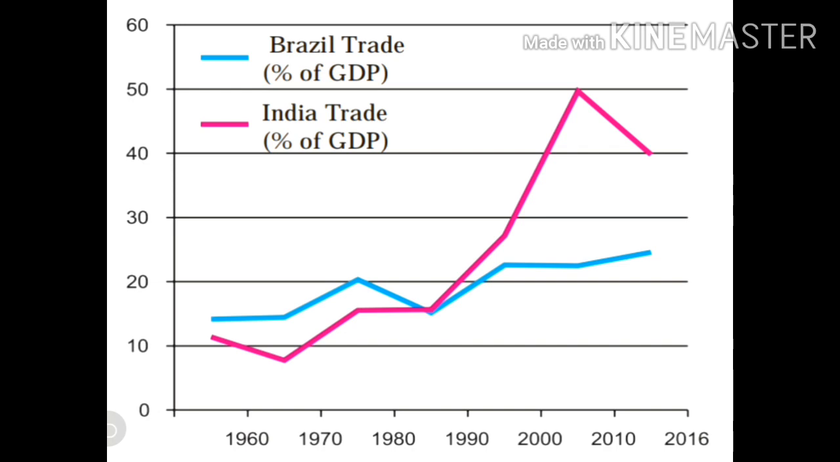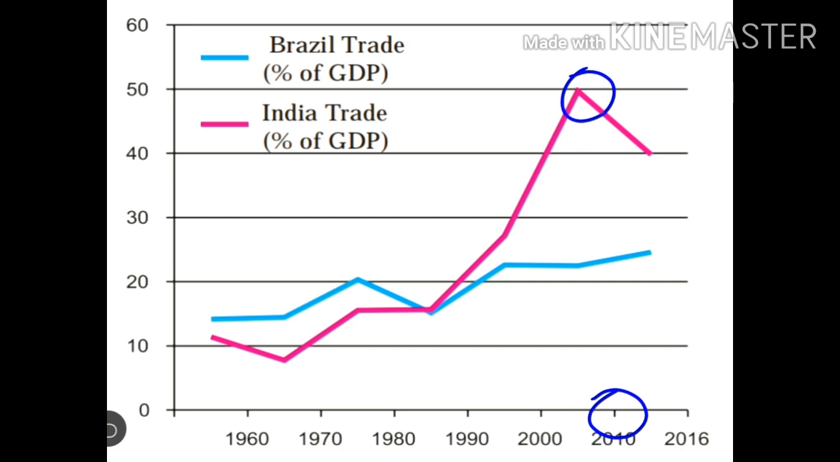Given is an activity on page number 58 of your textbook, figure 8.5, where we can compare the contribution of trade of India and Brazil in GDP. So given here you can see on your screen, the Brazil's trade is shown in blue color, whereas India's trade percentage of GDP is shown in pink color. So in the year 2010, you can find that India's contribution in GDP was 50%.